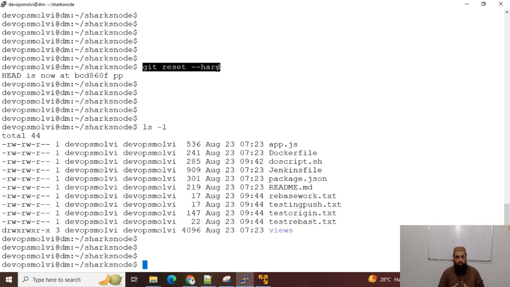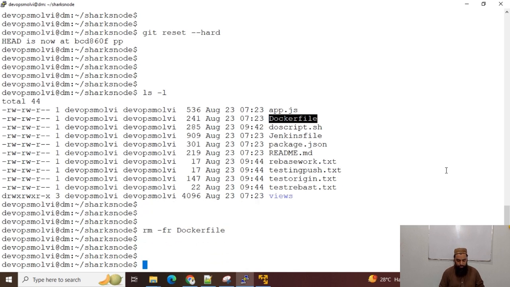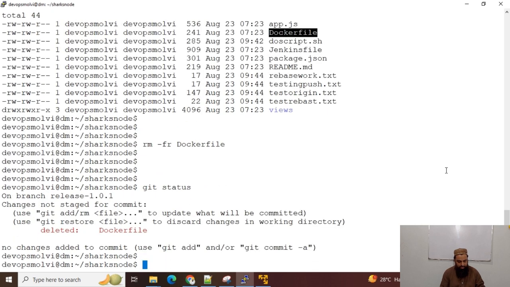And if it does not work, we can use git reset --hard to forcefully get those files. For instance, if I remove this Dockerfile with rm -rf, this file has been forcefully removed from my git repository. Now I can check git status.